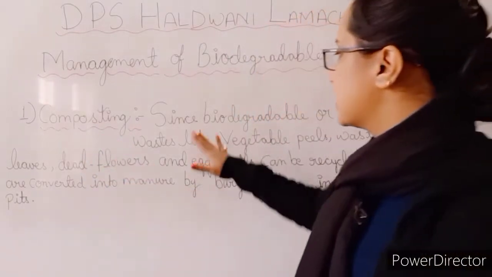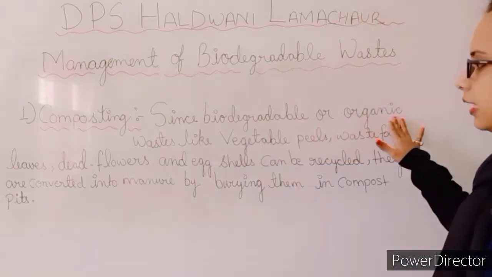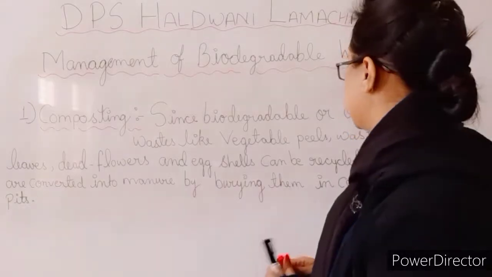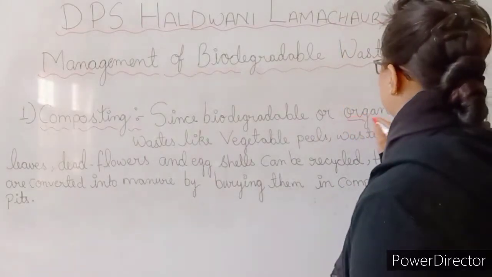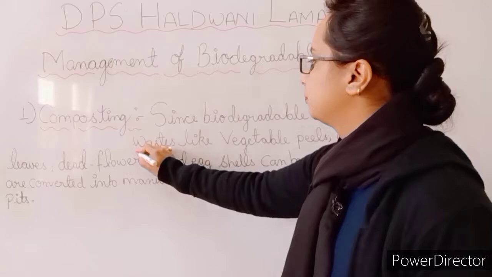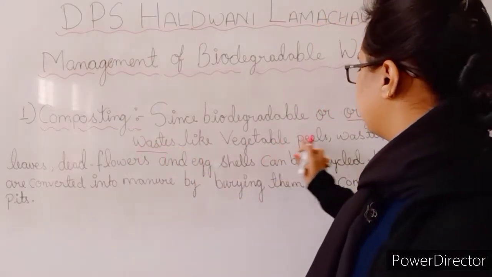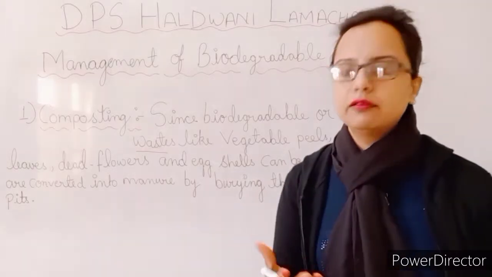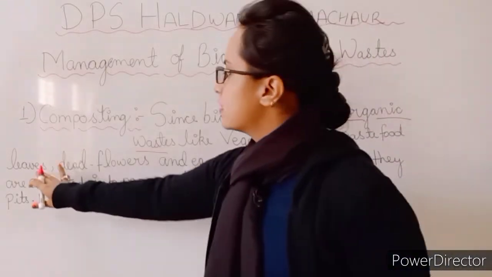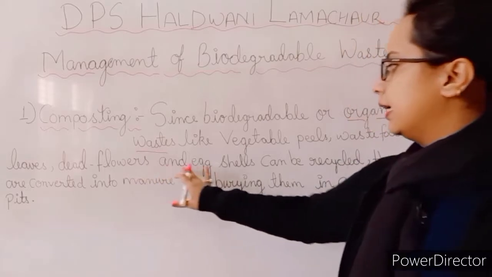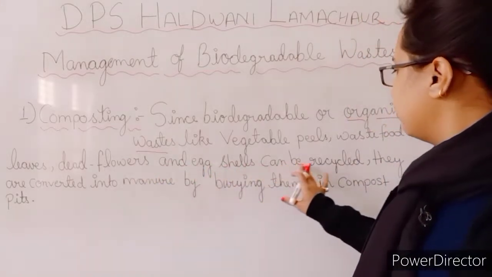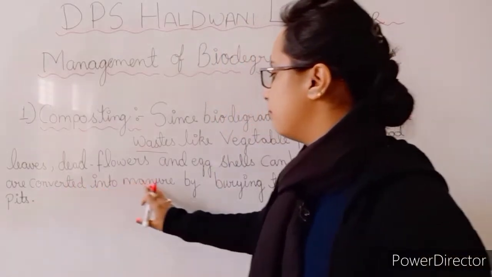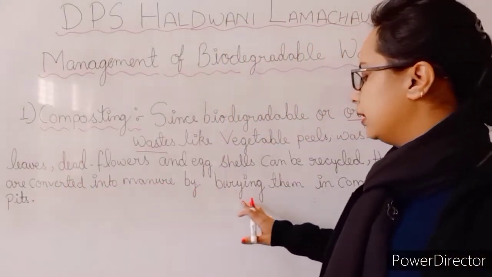So composting, since biodegradable waste is also known as organic waste. Vegetable peels, waste food or the remaining food, leaves, dead flowers and eggshells can be recycled. They are converted into manure by burying them.